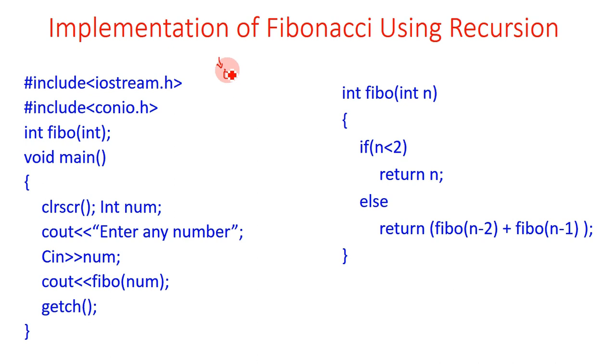So if the first value is 0 and the second value is 1, and we want to calculate the third Fibonacci, 0 and 1 will result in the value 1. When 1 and 1 are added, this will result in the value 2, and when 2 and 1 are added, this will result in the value 3.